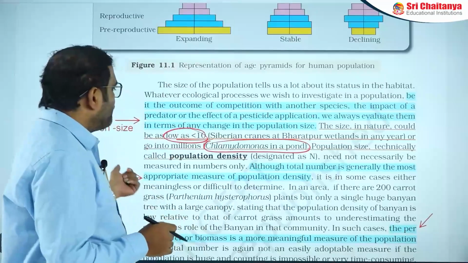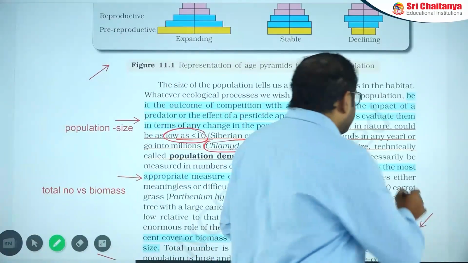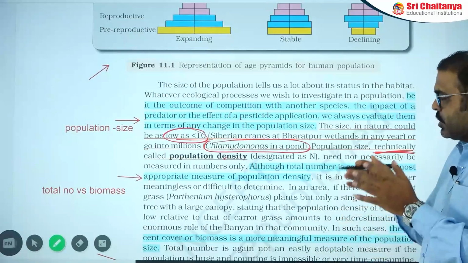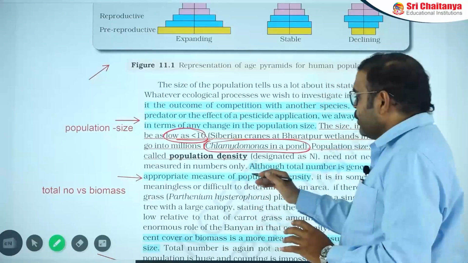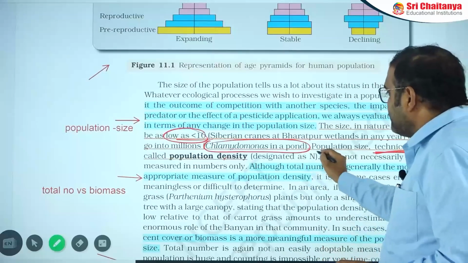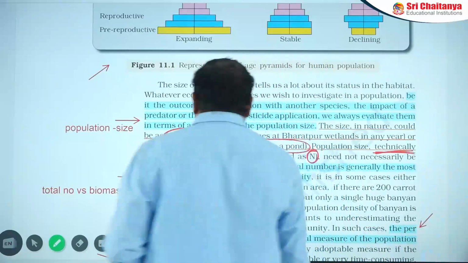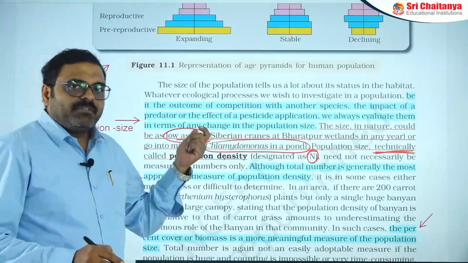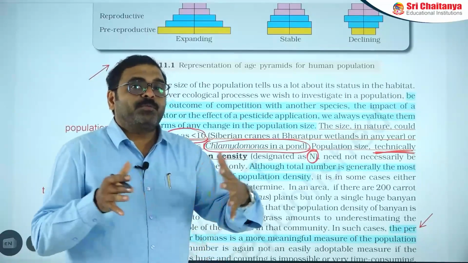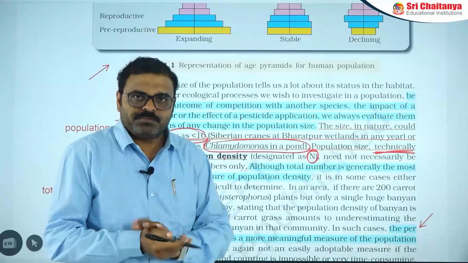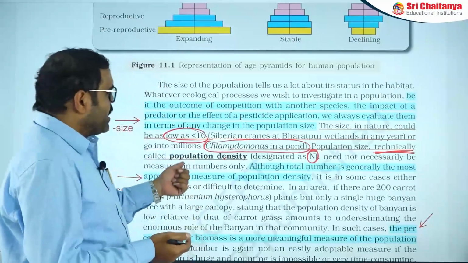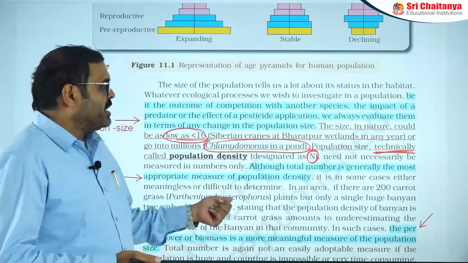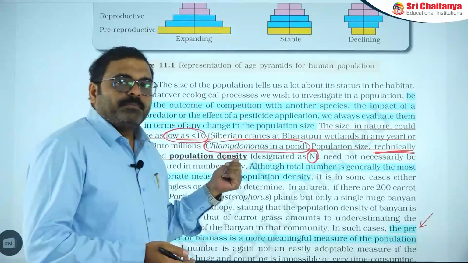Then the next point is population density. Population size is technically known as population density. In this condition, population density can be measured in the form of N. The total number is very important to understand, but counting the total number of a population every time is not at all possible. Although total number is generally the most appropriate measure of population density, in some cases it is not perfect.